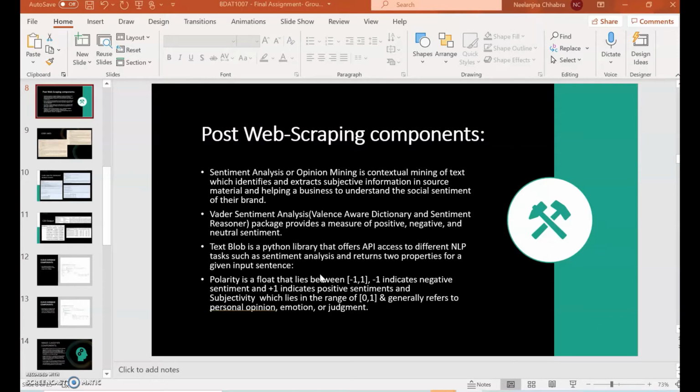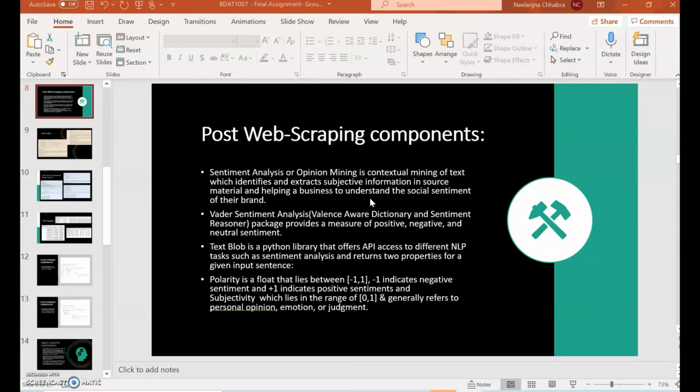So let's first discuss what sentiment analysis is. Sentiment analysis, also known as opinion mining, is a contextual mining of text which identifies and extracts subjective information in the source and helps businesses to understand the social sentiment of their brand. We will be performing the sentiment analysis using the VADER sentiment analysis package. This package provides us the measure of the positive, negative and neutral sentiment.